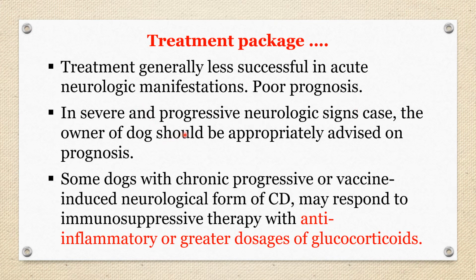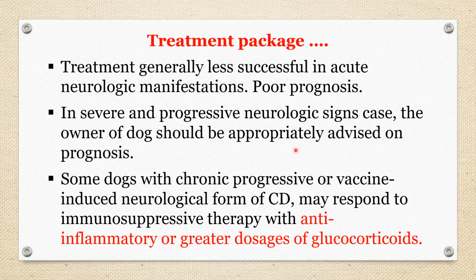Clinician, remember here, in severe and progressive neurologic signs, when neurologic signs are very severe and progressing, not responding to the treatment, the clinician must advise the owner appropriately regarding the prognosis. Proper counseling of the owner helps to a great extent, especially when the prognosis is poor.